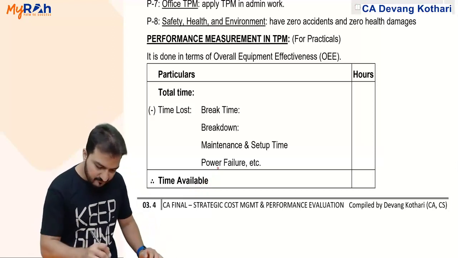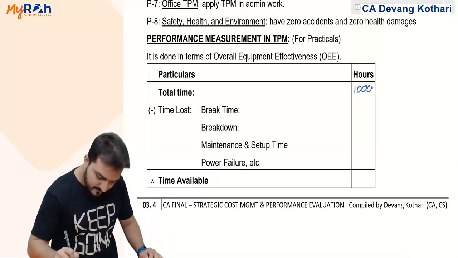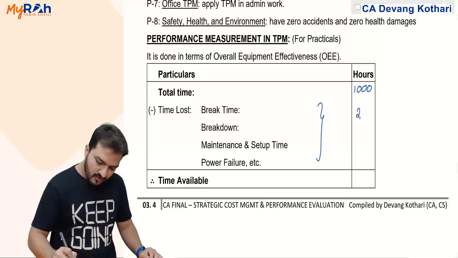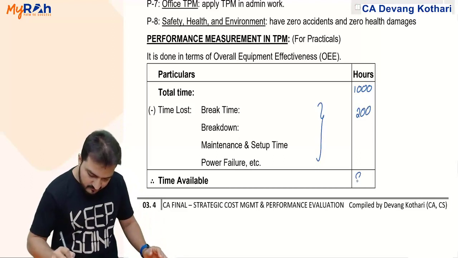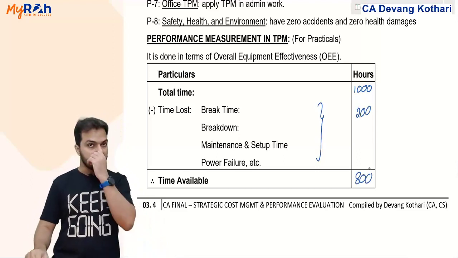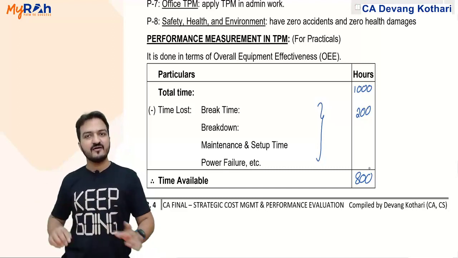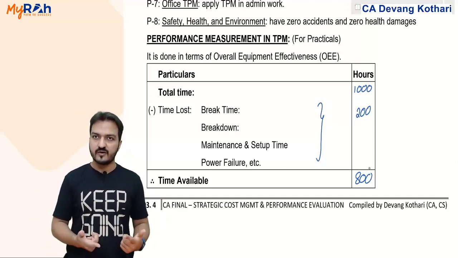Say the total time was 1000 hours, but because of these factors 200 hours in the year were lost, so the time available is only 800, meaning the machine has actually done production for only 800 hours.